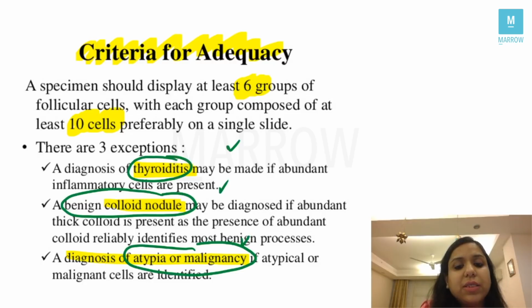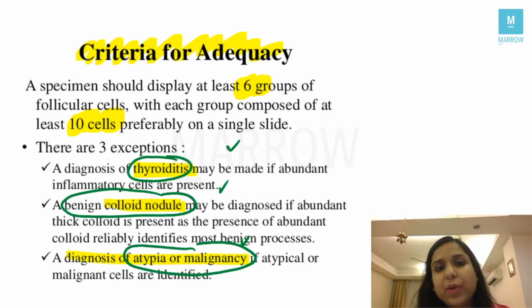So in the next AIIMS exam, this can be asked: which of the following is not an exception for the adequacy criteria for FNAC of thyroid, right? So thyroiditis, benign colloid nodule, and anaplasia or atypia, correct?